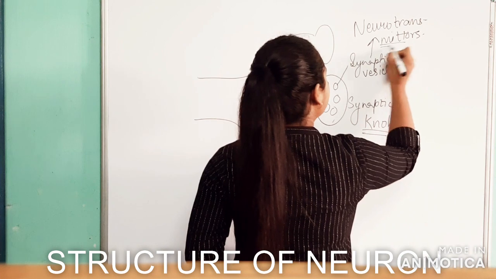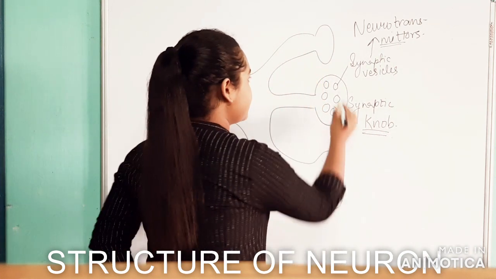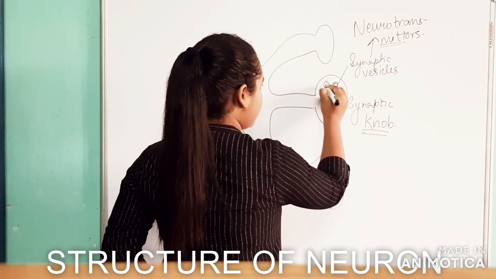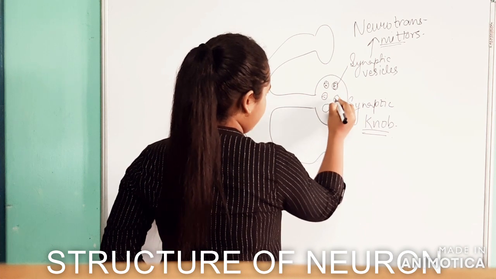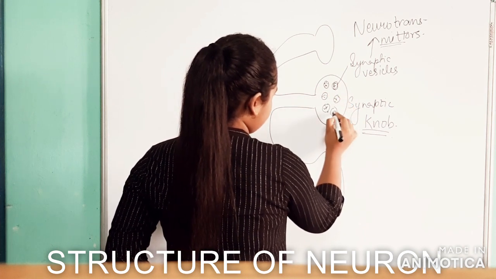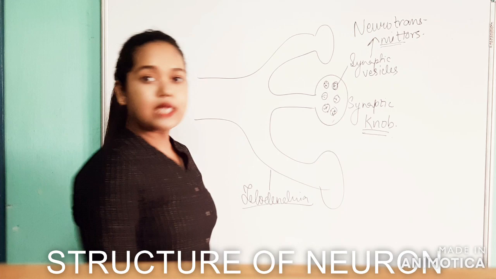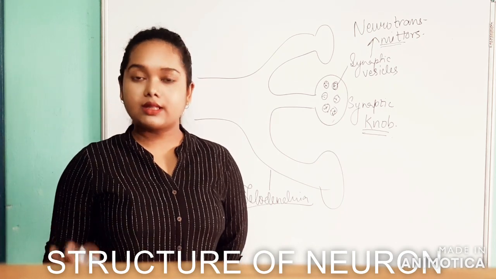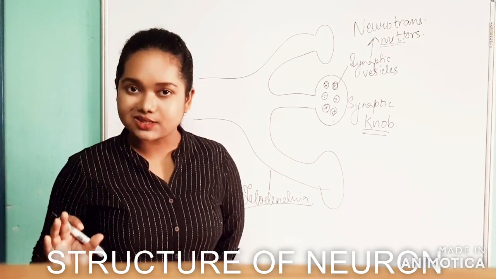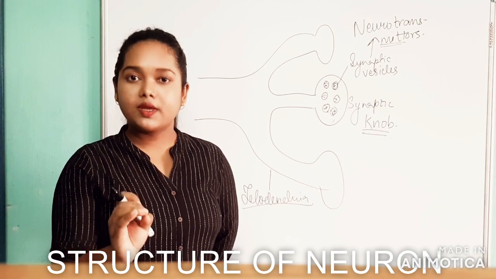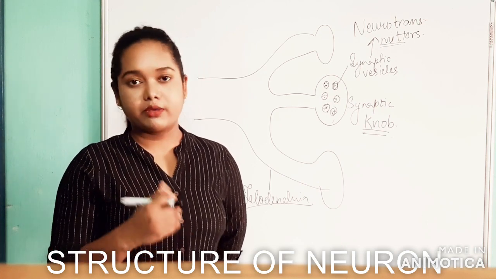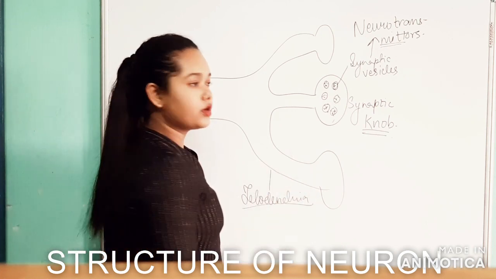So, what are neurotransmitters? These are the synaptic vesicles. In them, neurotransmitters will be present. Okay. So, what exactly are neurotransmitters? They are just a chemical substance which is going to help for the transmission of impulse from one neuron to the other neuron.